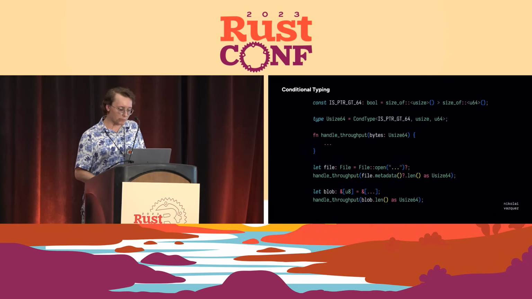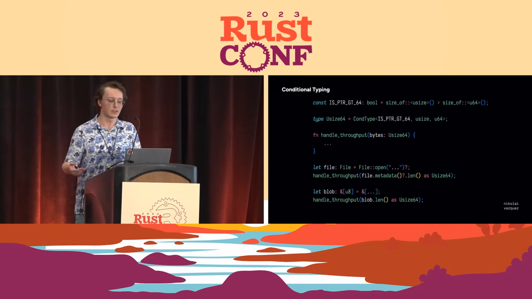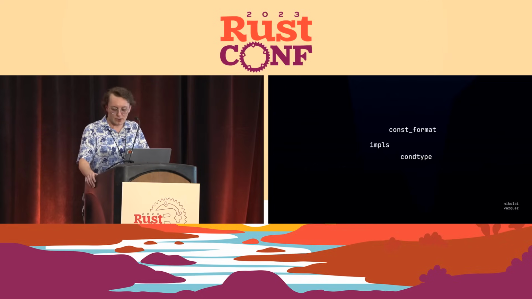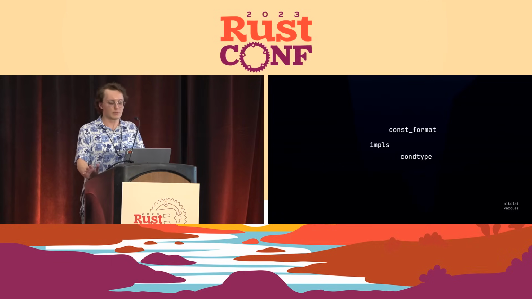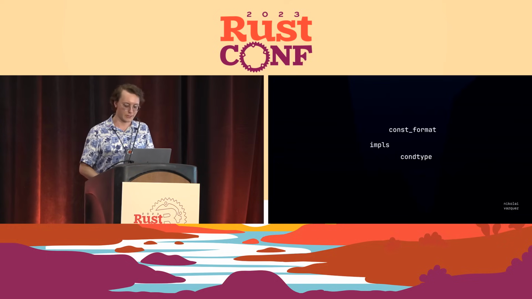And so going back to our handling of throughput, for example, logging, now when we get the file length or we get a slice length, we can losslessly convert, regardless of target platform, to this function, and we'll always have an integer that's correct. We'll never truncate, and we'll never actually end up using more space than we need. And so those are some of the crates that wrap these very odd and different uses of const if you really want to go that far out there.